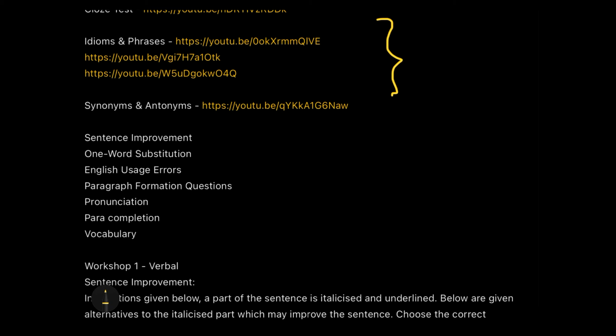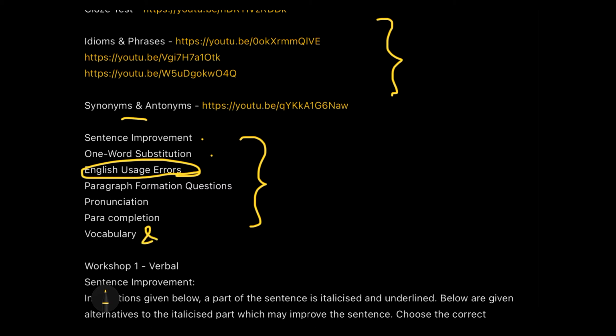So we have seen that these topics are already covered on my YouTube channel. I'll be anyways coming up again with CMAT specific questions in these topics. But for now, these are some new topics which are not completed or not there on my YouTube channel. Like we have para completion. So okay, we don't have sentence improvement, we don't have one word substitution. English usage error is nothing but error detection, so we have it. And then we have paragraph formation questions, pronunciation, and then para completion and vocabulary.